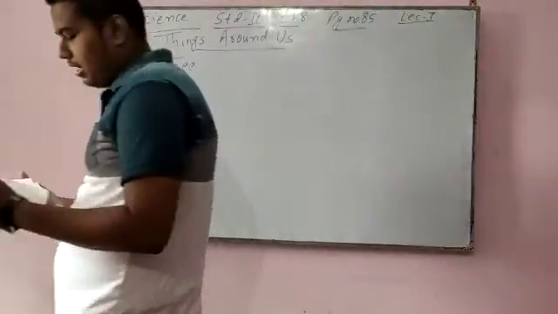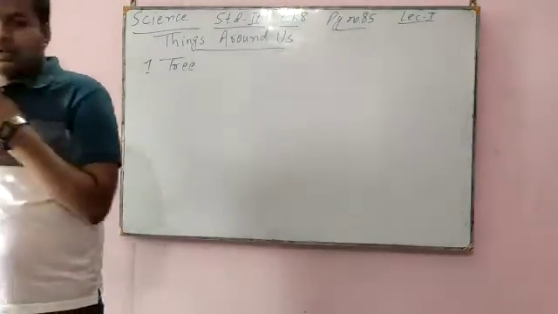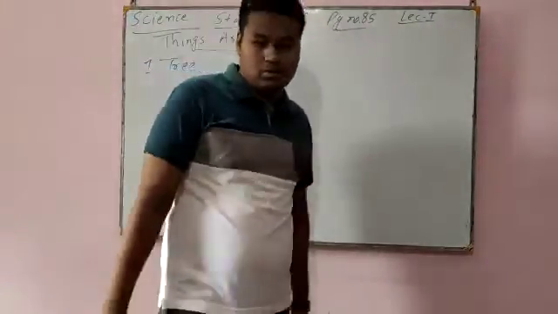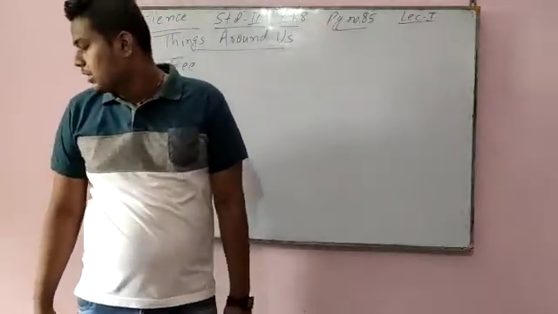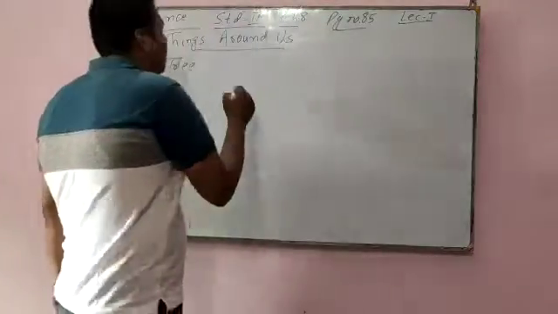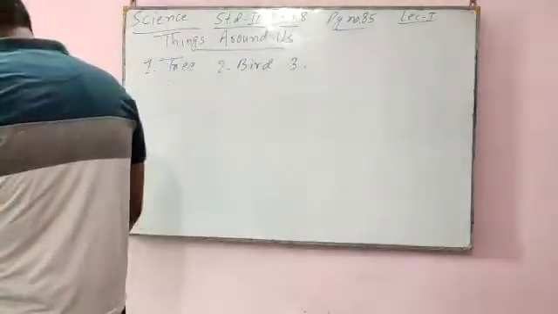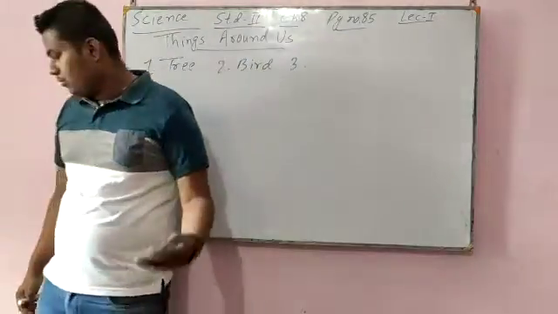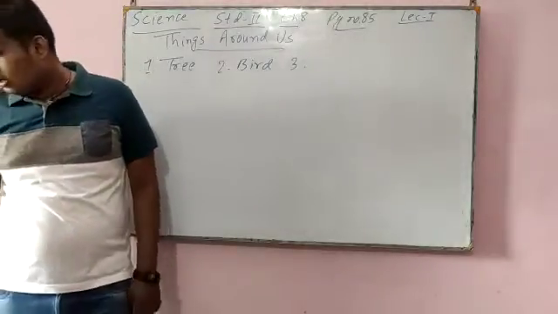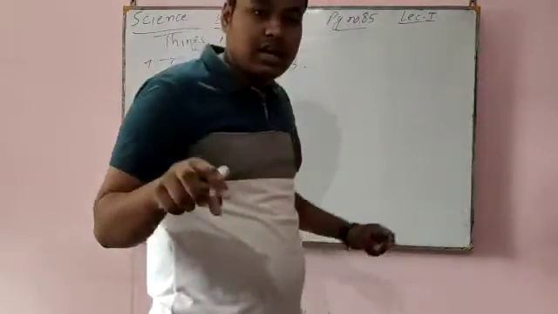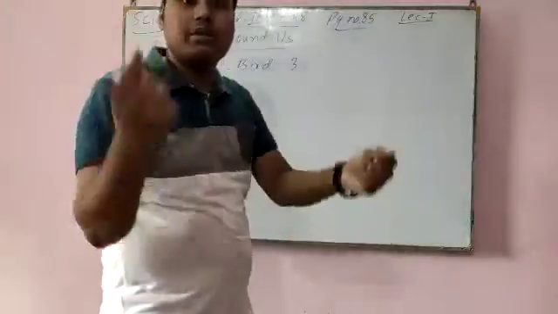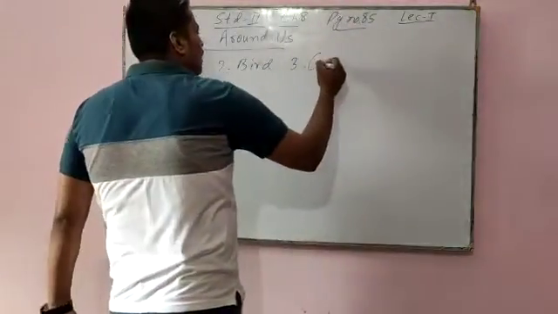What am I? I am a bird. Number three: I have four wheels. You drive me on the road. What am I? I am a car.